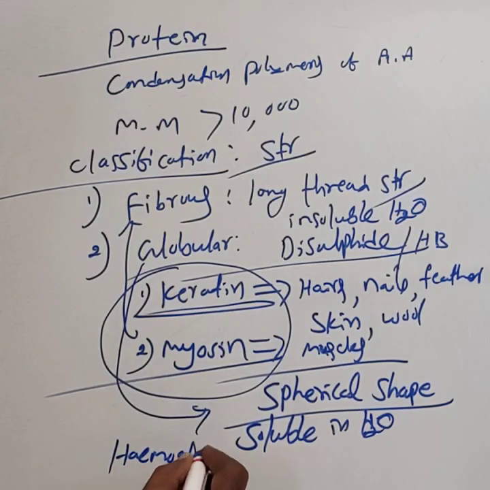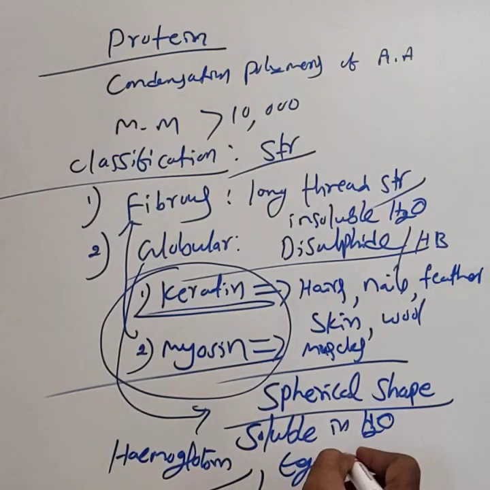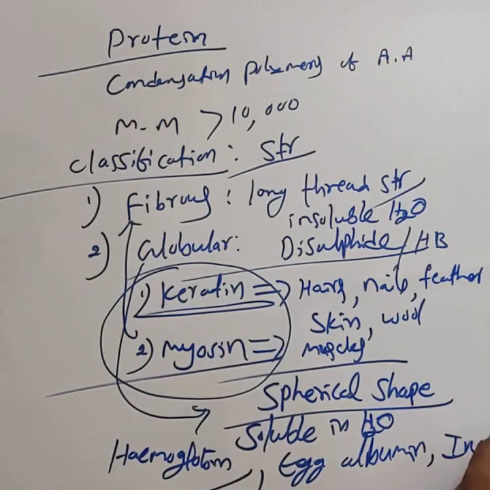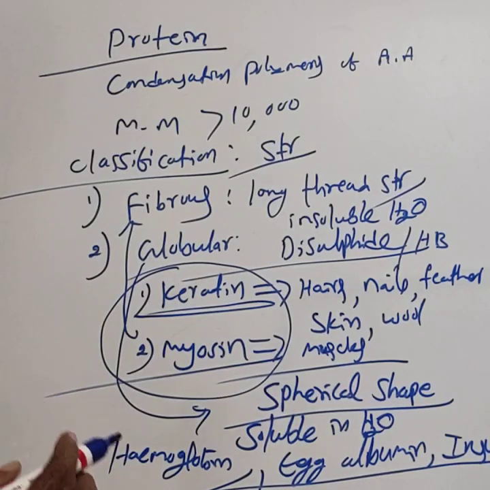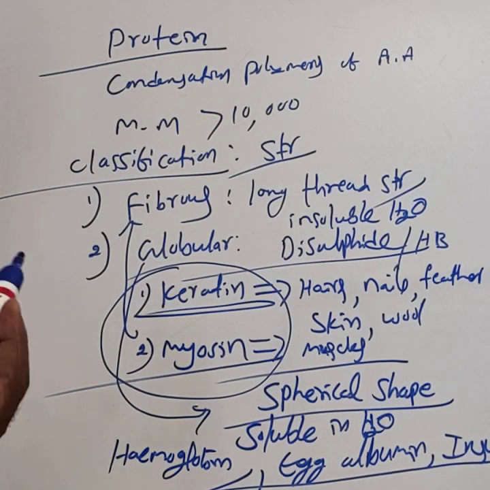Examples for globular proteins are hemoglobin, egg albumin, or insulin. You have to remember the examples for both fibrous and globular proteins. This is helpful even for competitive examinations. Globular proteins are hemoglobin, egg albumin and insulin. Fibrous proteins are keratin and myosin. Fibrous proteins have long thread-like structure and are insoluble in water. Globular proteins are spherical in shape and soluble in water.